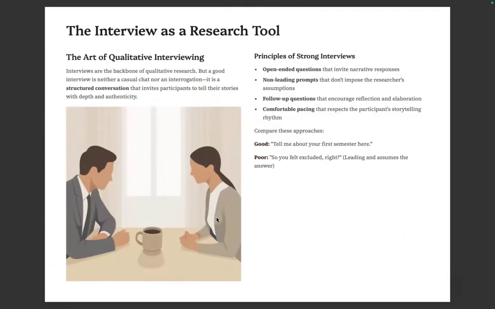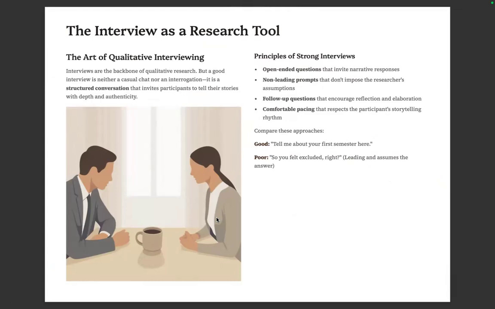If survey questions, which are in statement form, are the quantitative way of gathering data, in qualitative research there is the interview guide, here in question form. Interviews are the backbone of qualitative research.